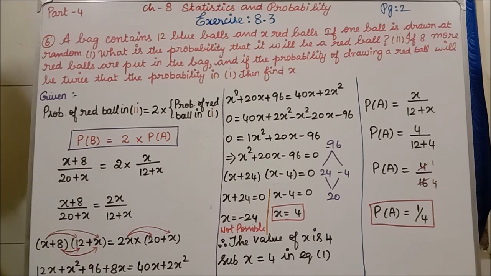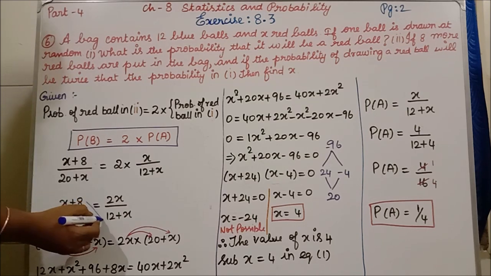So x plus 8 divided by 20 plus x is equal to 2x divided by 12 plus x. The next step is cross multiplication.